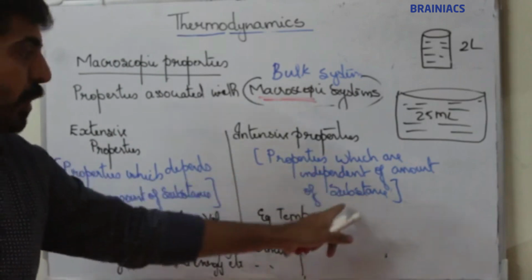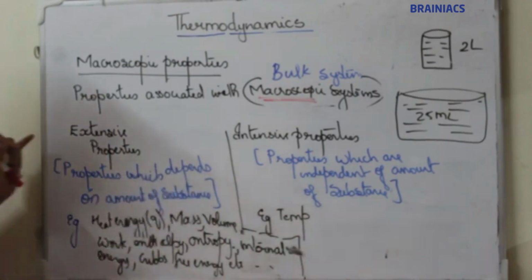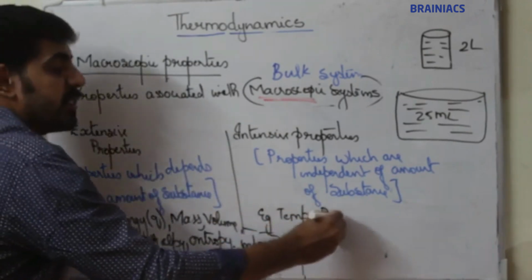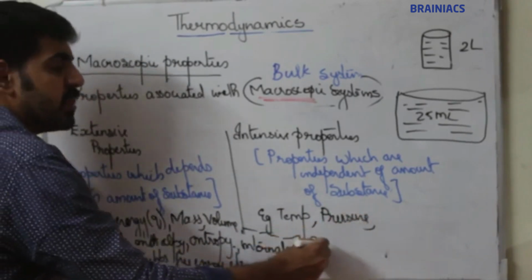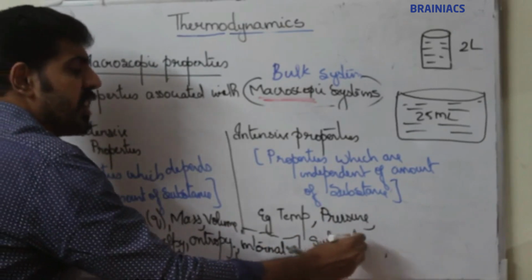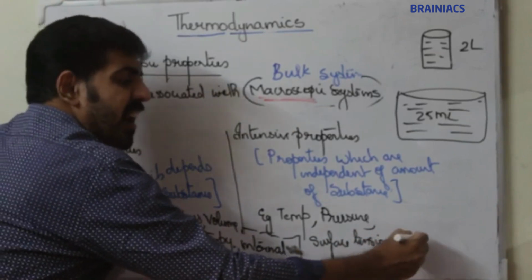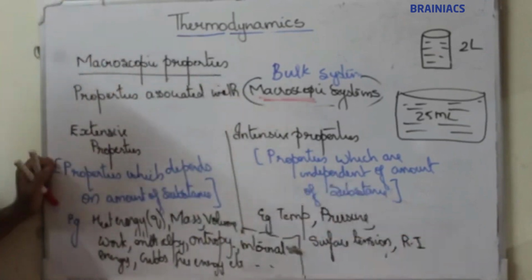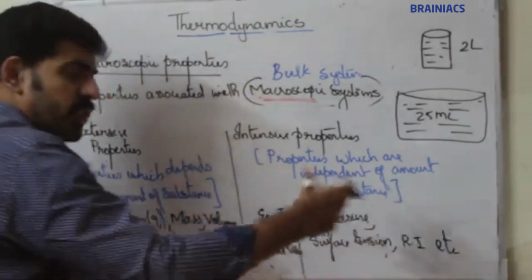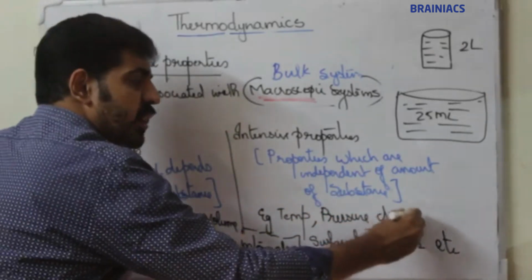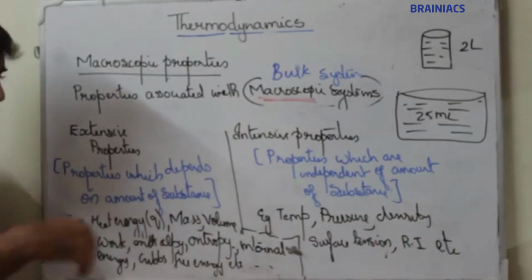Now properties which are independent of the amount of substance are known as intensive properties. Examples: temperature, pressure, surface tension, refractive index, short form RI, etc. Here also there are so many examples. Density. Okay, there are so many examples of intensive properties, which we will study later.